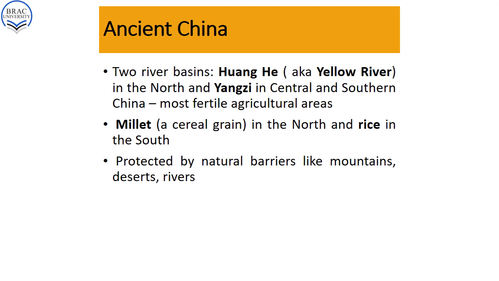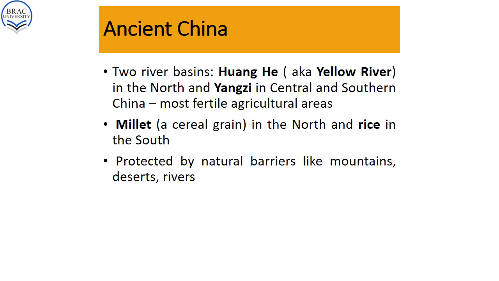in ancient China. Those two rivers were the river Huanghe, which is also known as the Yellow River, situated in northern China, and the Yangtze River, which is situated in central and southern China. Those two rivers made the most fertile agricultural areas in their river basins.